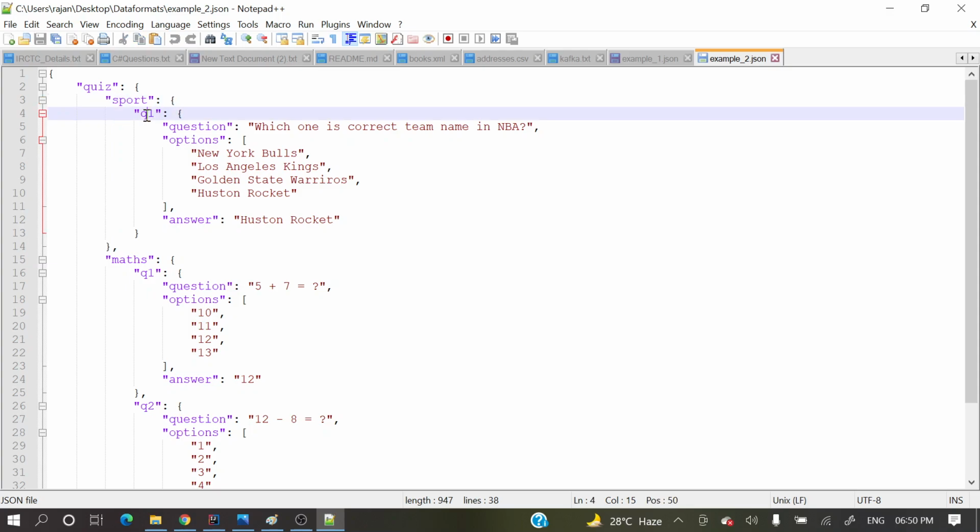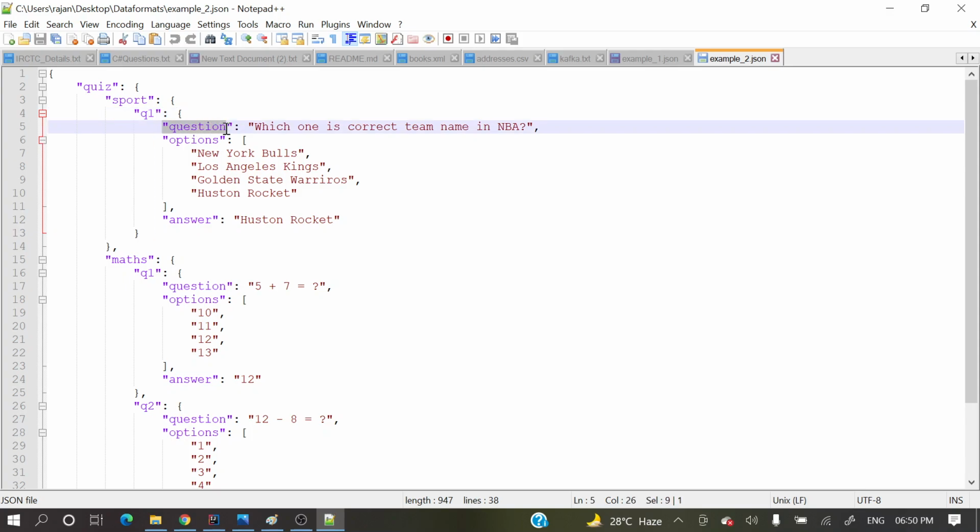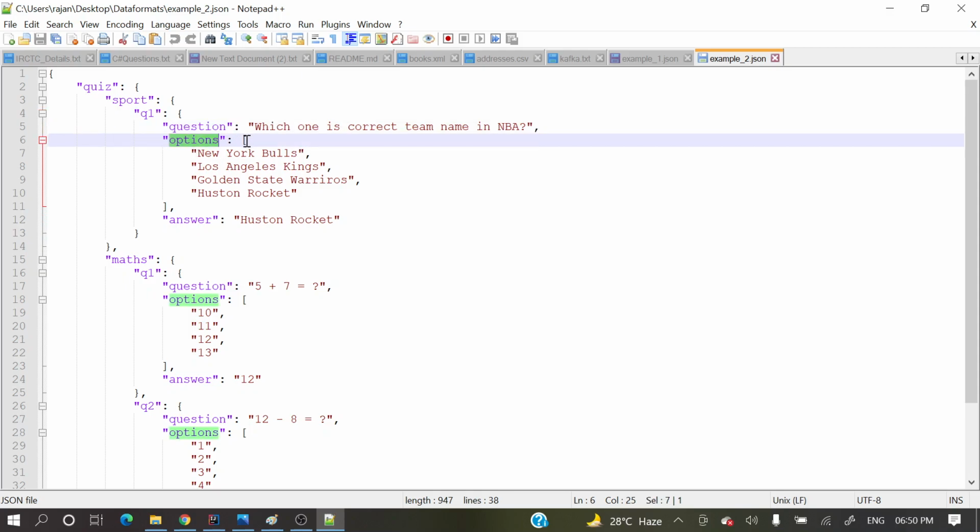So again here, q1 is the key and the value is one object. Inside that object, again the key is question and the value is a string type, right? And options, this is an array.